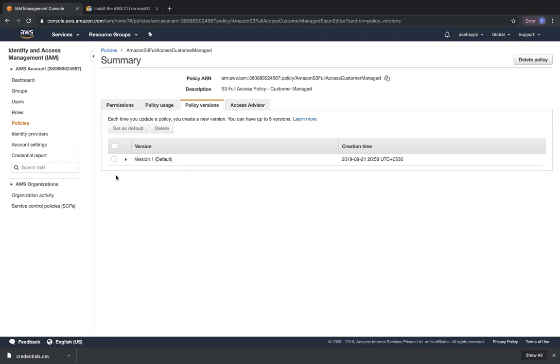And similarly, I can ensure that I have any version over here being set as the default version. So you can have one default version at any point of time.